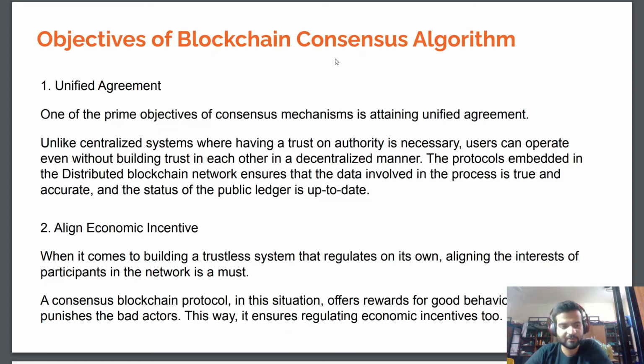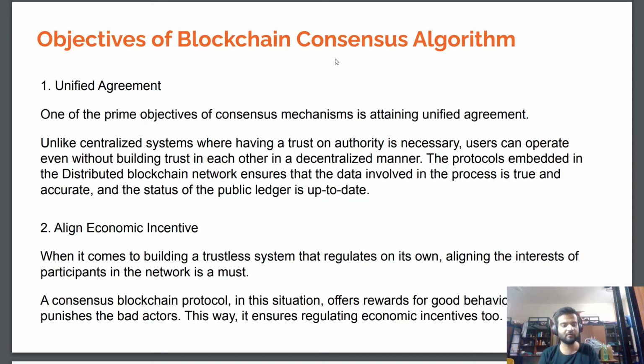The protocols embedded in the blockchain network ensure that the data involved in the process is true and accurate, and the status of the public ledger is up to date. So what this means is that if you go by the traditional system, like in banks or our traditional voting mechanisms, we need to have trust in the central authority who is conducting the agreement process. But in blockchain, we have a distributed network, which ensures that all the data going through it is true and done by the honest nodes, and the status of the ledger is always up to date.